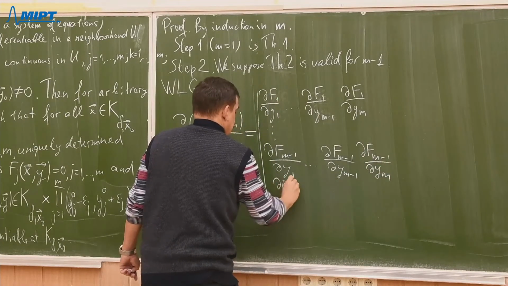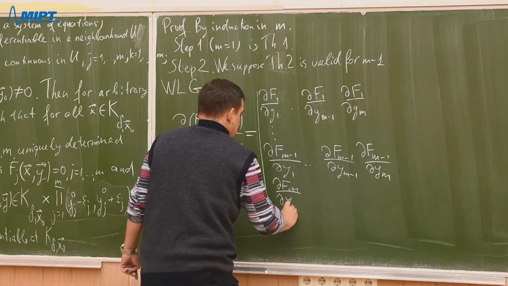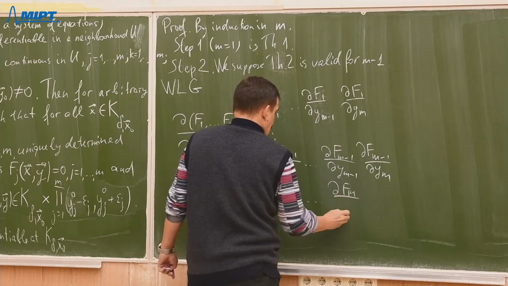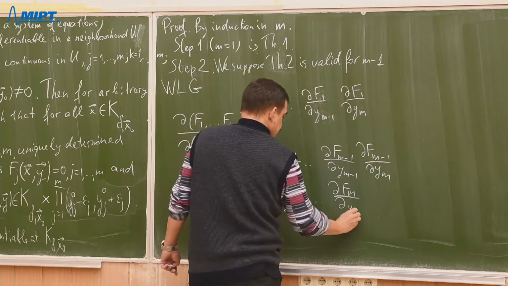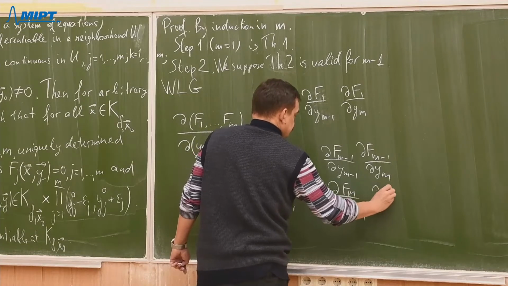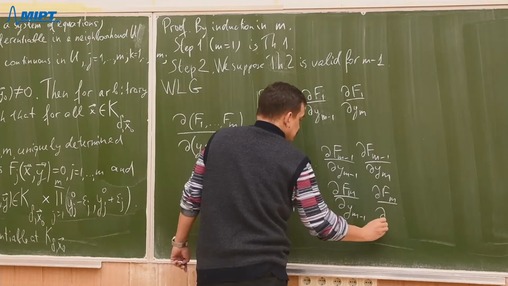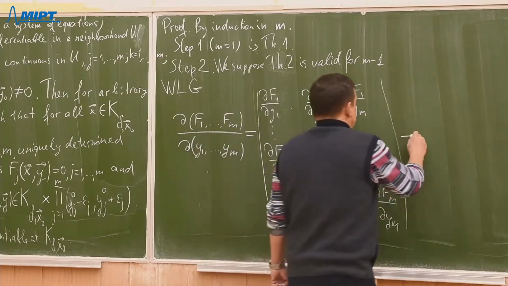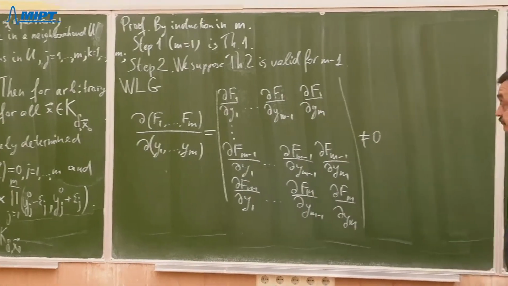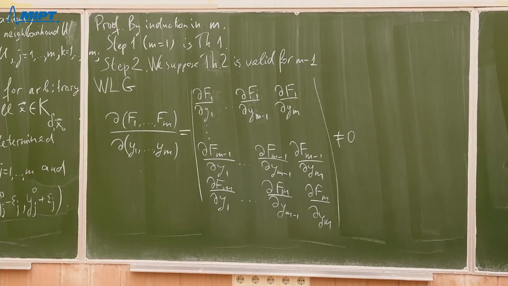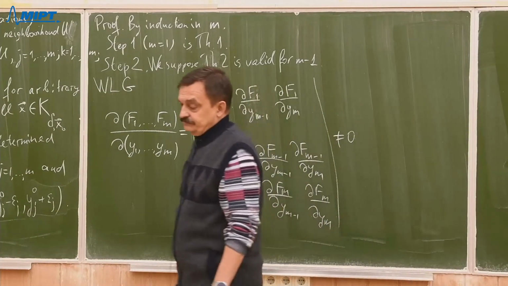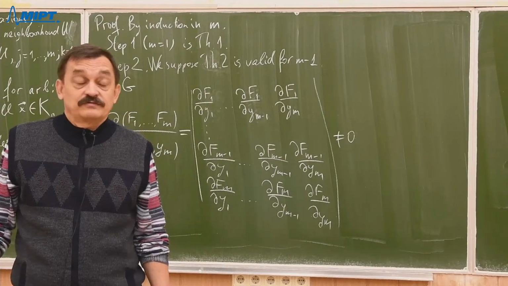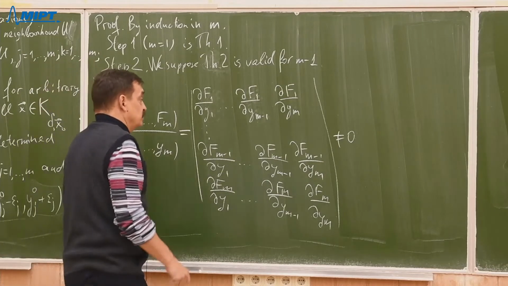And lastly, partial derivatives of the function with number m. So what do we do without loss of generality? We know this determinant is not 0. And if it is not 0, then at least one minor of the order m minus 1 is not 0.